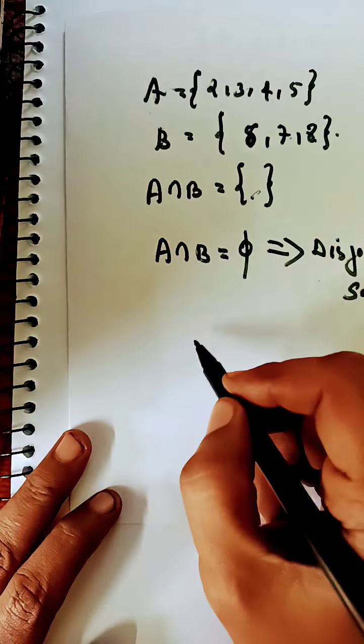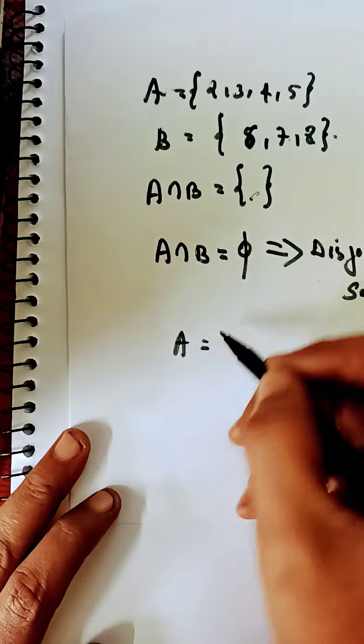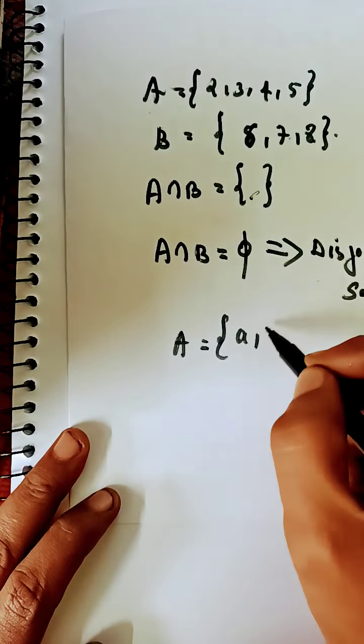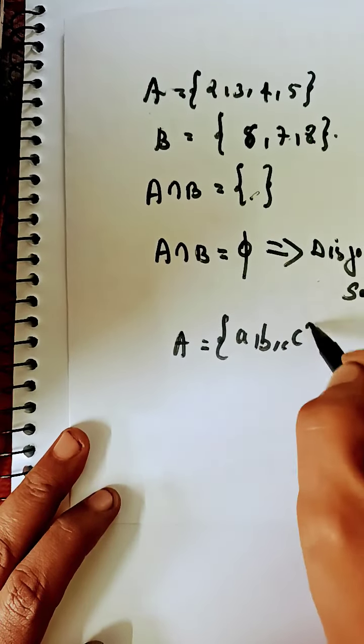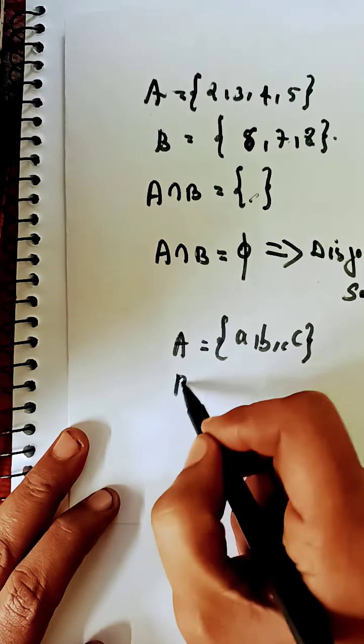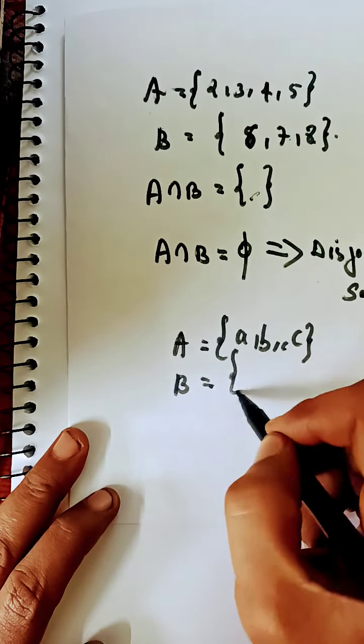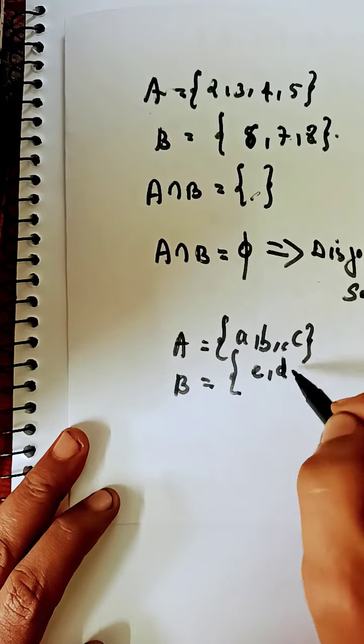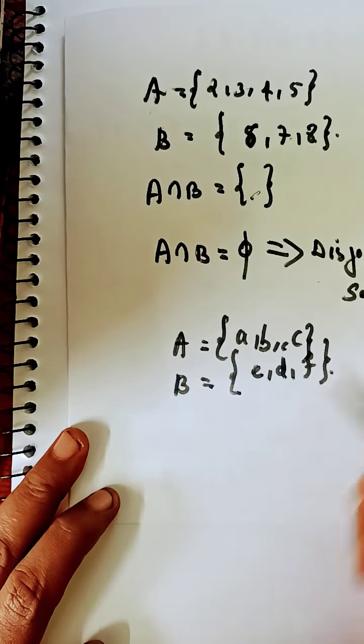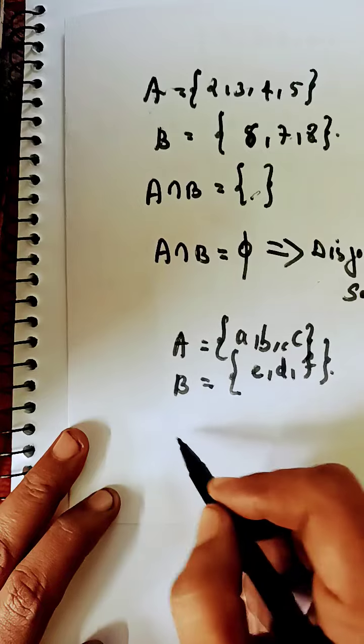And the example: A equal to set A, B, C and B is equal to set E, D, F. Then what is A intersection B?